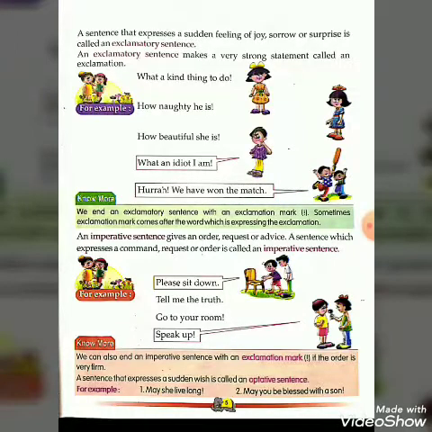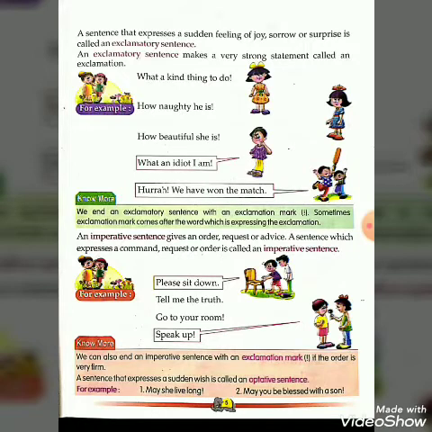And one more thing, an exclamatory sentence makes a very strong statement called an exclamation.